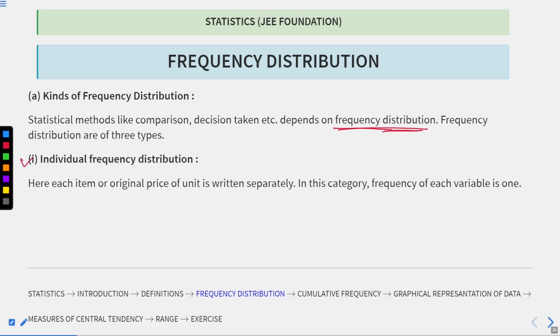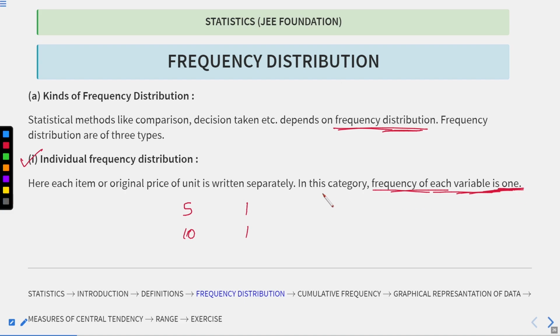The first one is the individual frequency distribution. Here each item or original value of a unit is written separately. In this category, the frequency of each variable is 1. So the number of students who got 5 marks, we have 1, and who got 10 marks, we also have 1. So here the frequency of each variable is 1.